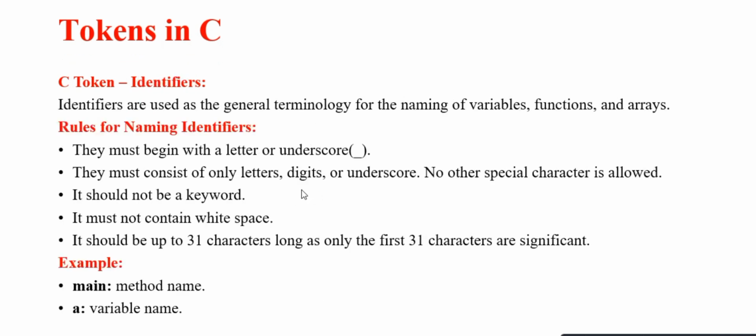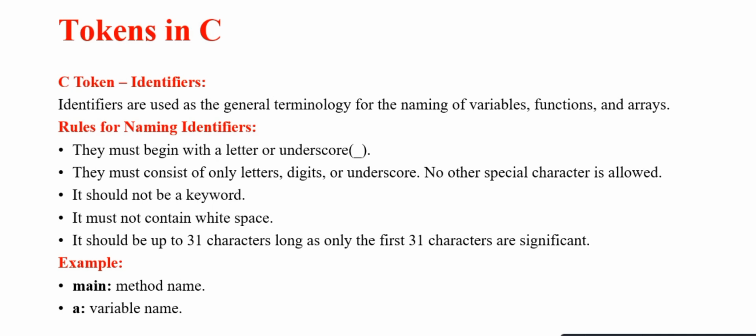Next, identifiers. Identifiers are used as the general terminology for the naming of variables, functions, and arrays. So here we have few rules to write the identifier. They must begin with a letter or underscore. They must consist of only letters, digits, or underscore. No other special character is allowed. It should not be a keyword.